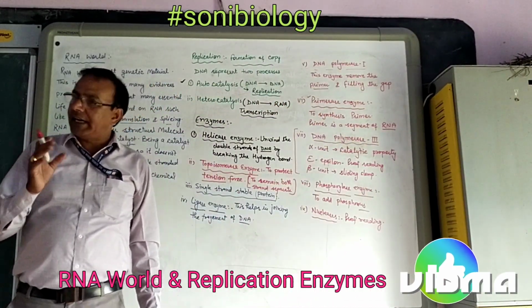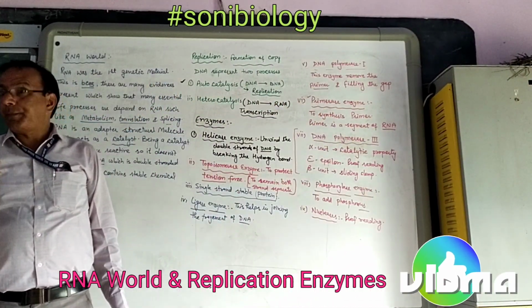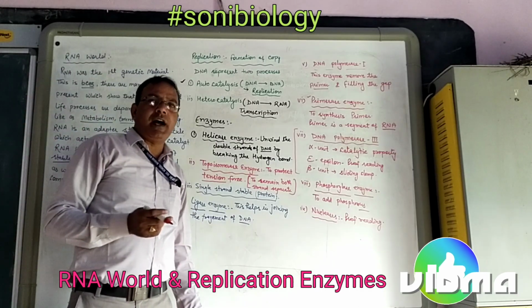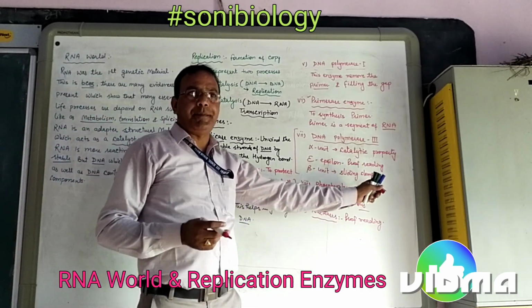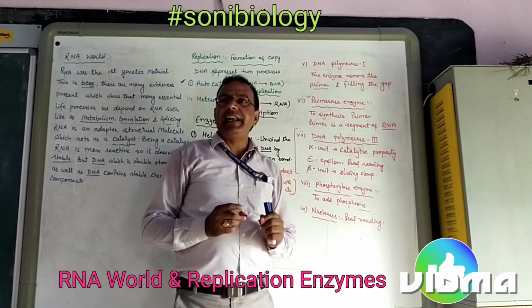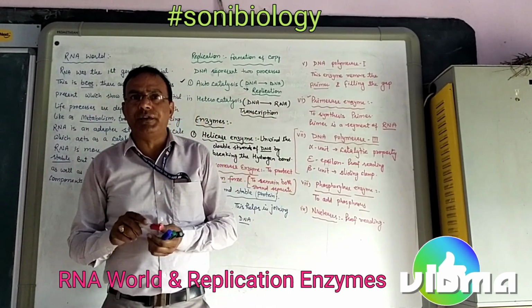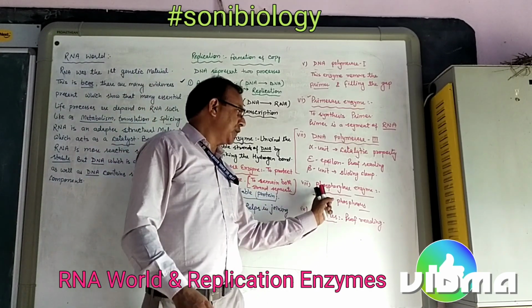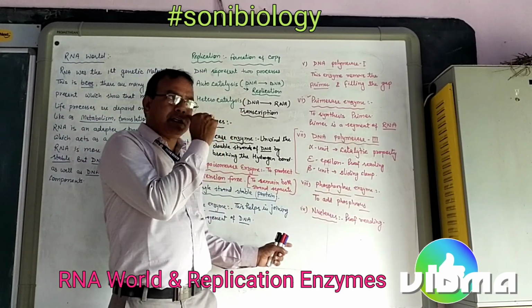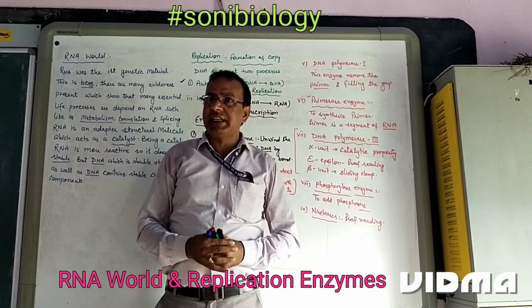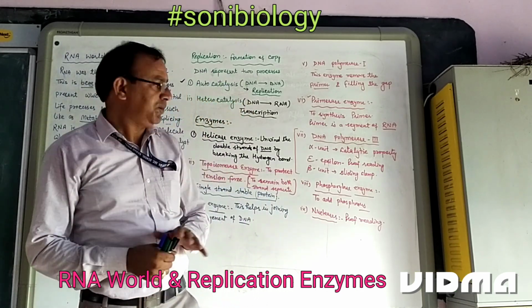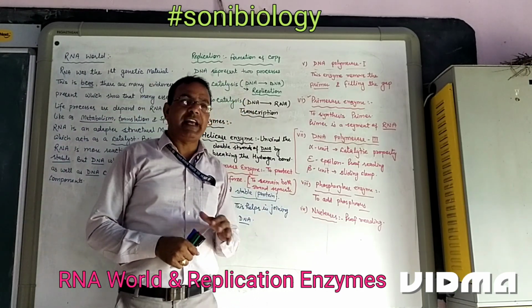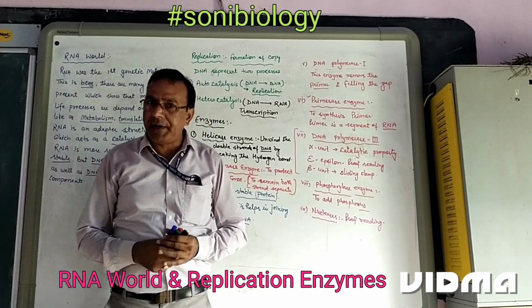Alpha unit acts as a catalyst, epsilon is for proofreading, and beta helps in the sliding clamp. Phosphorylase enzyme: if there is a requirement of phosphorus in the chemical compound, this phosphorus is added by the phosphorylase enzyme. And next one is the nuclease enzyme. This enzyme is also responsible for proofreading. In the next part we will discuss the replication process.